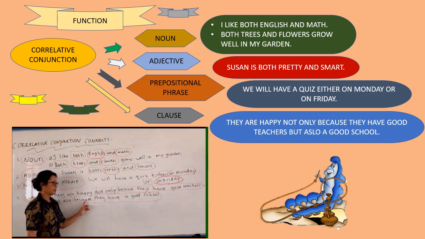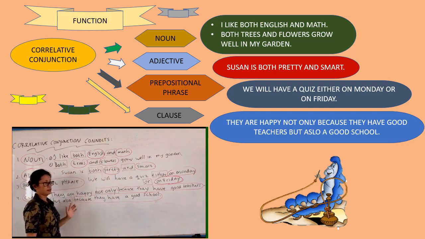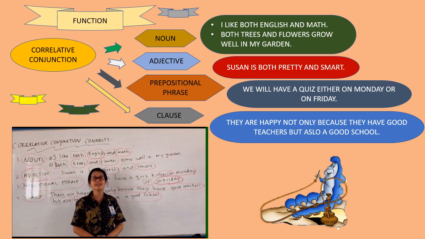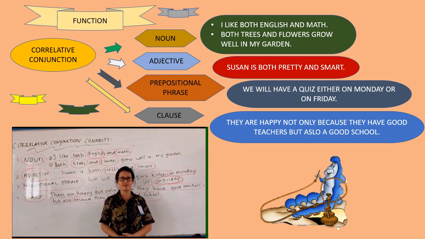Because connector, they have good school, subject, verb. So if you see all of this, correlative conjunction connects words or group of words which are equal or the same type, and we have 4.